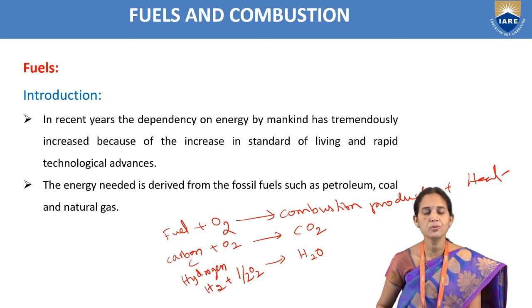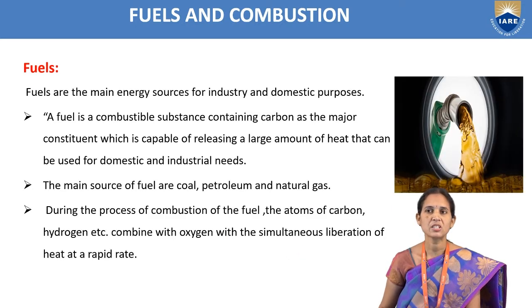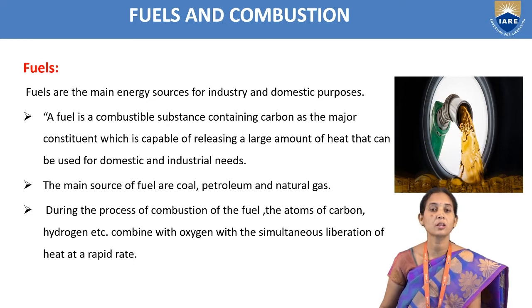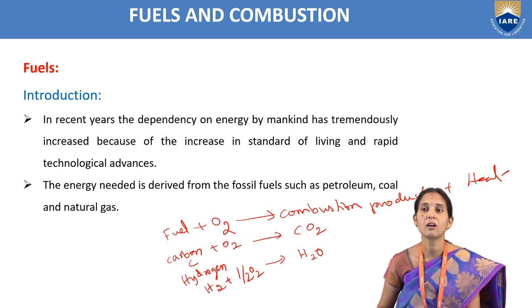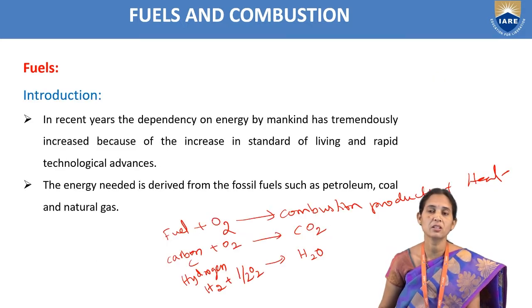So we are going to use more fuels nowadays because of the increasing population. So what is the definition of fuel? Fuel is a combustible substance containing carbon as the major constituent which is capable of releasing a large amount of heat that can be used for domestic and industrial needs. So these fuels we are using for domestic purpose and industrial purpose. During the process of combustion of the fuels, the atoms of carbon and hydrogen combine with oxygen with a simultaneous liberation of heat. So we can see in this equation that fuel plus O2 gives rise to combustion products plus heat.